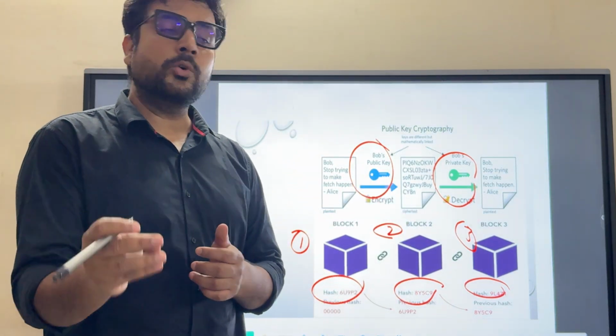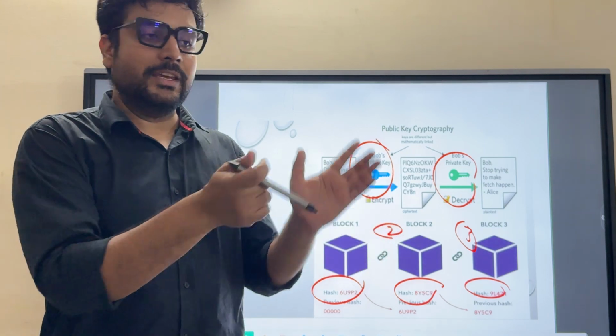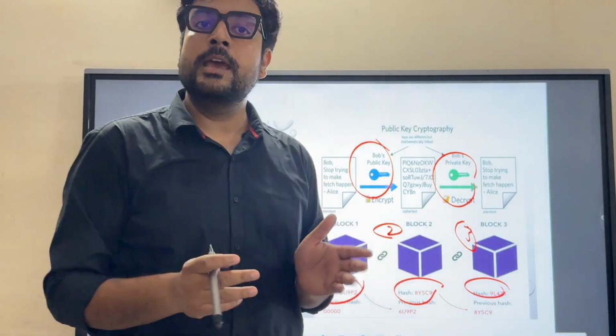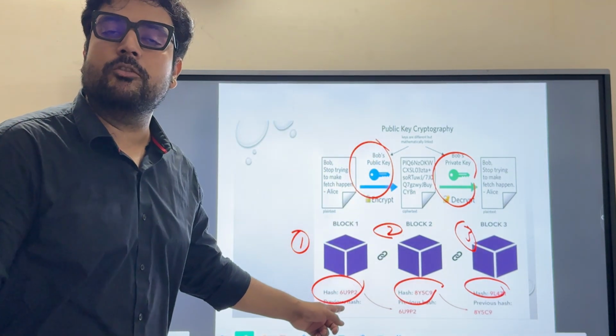For that, same as the physical currency, where you must have seen the number over the physical currency, same as that number of the physical currency, there would be a hash number.